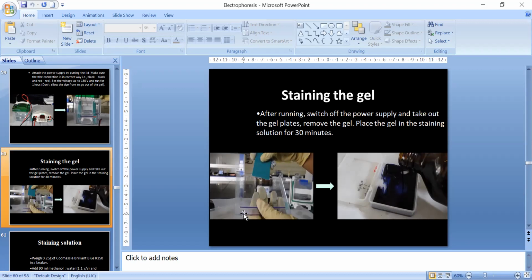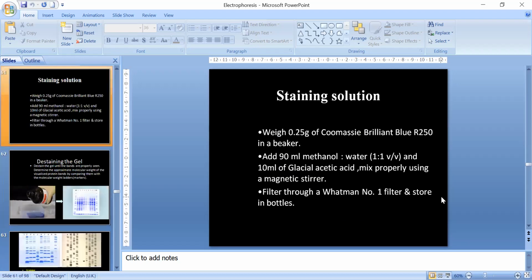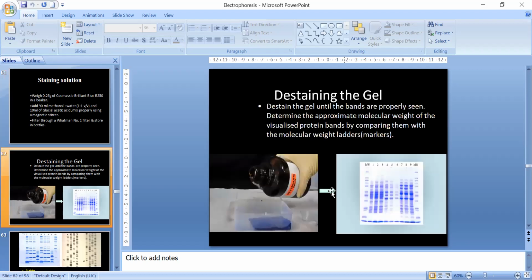So again, it is not visible to the naked eye. So we use this tracking dye for tracking the progress of migration. And then again, we stain it. For staining, we use a dye called Coomassie brilliant blue, which gives a blue color spot to the protein. So at first we stain it, then we de-stain it, because initially the whole gel will be stained. After de-staining, we can see a clear background with blue color spots, which represent the proteins.